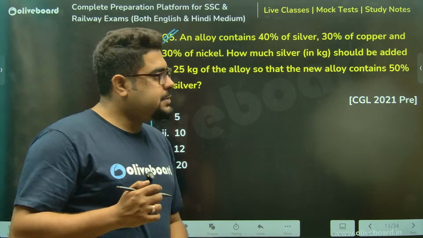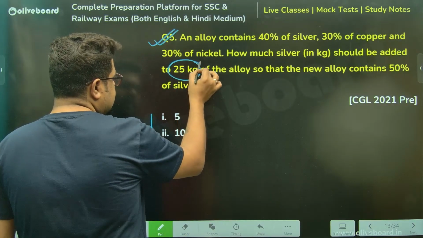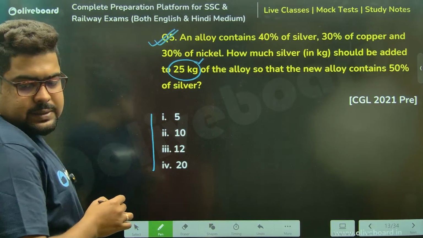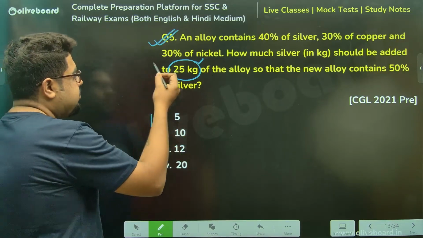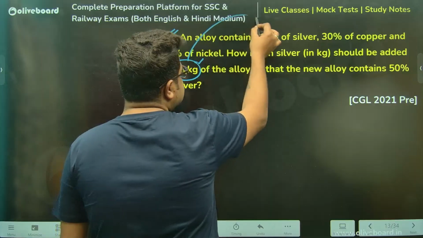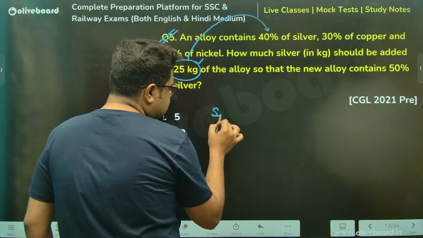Sir, first things first. 25 kg of alloy is there. Correct? Now, I'm showing you first by options. There already 40% of silver is there. So how much silver is already there, sir?